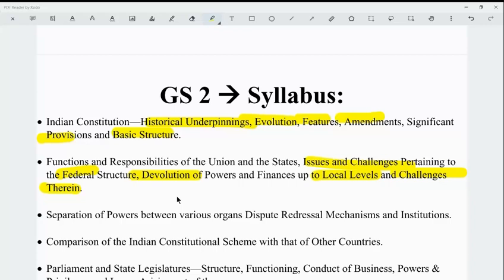Next, separation of power between various organs, dispute redressal mechanisms, and institutions. In India, there is a separation of power between the judiciary, the legislature, and the executive.